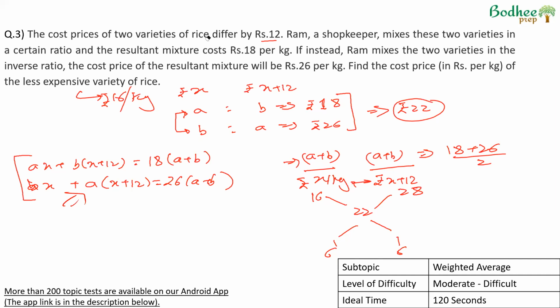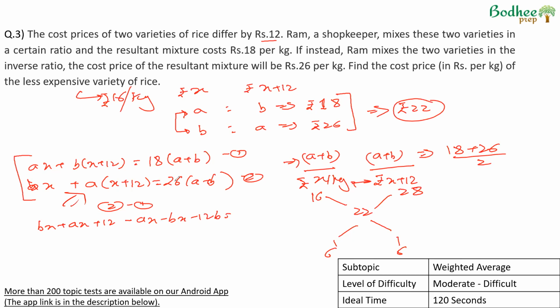But if in any case this does not strike, then what do we do? If we have to solve this equation again, though it looks a little frightening, it should not be very difficult. What I'm doing is I'm subtracting 1 from 2. So 2 has bx, ax plus 12a. From this we subtract ax, bx minus 12b.